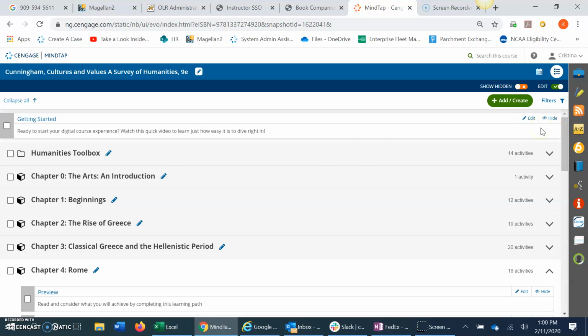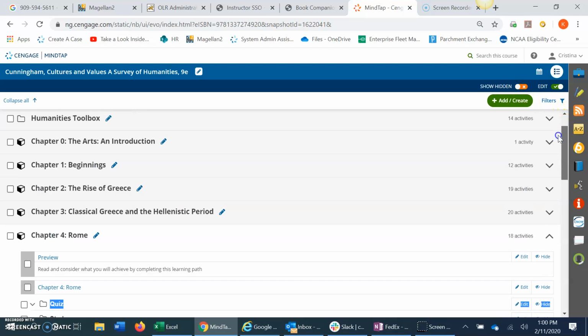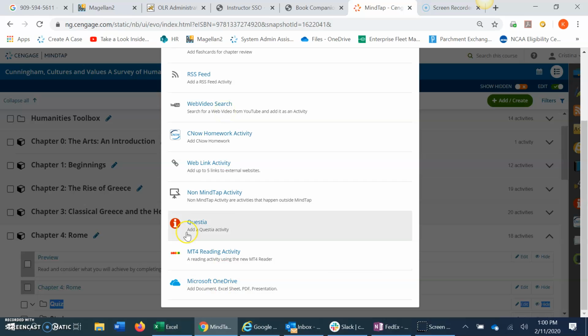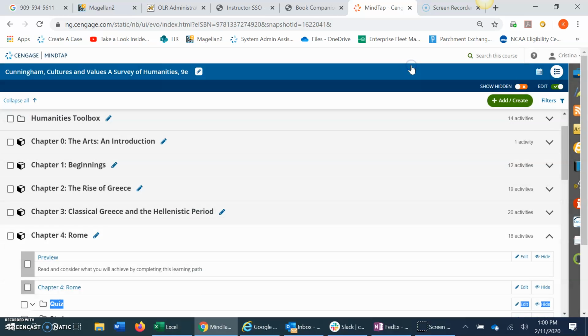The student view is exactly the same as the instructor view, except that you have the ability to edit and hide things. Students, instead of seeing those things, would just see their score and any parameters for each assignment. Like I said, I can also add and create activities, units, or folders. That can be in the form of something that comes out of my own Google Drive or my Microsoft OneDrive, a Questy activity, so a research activity. If there are YouTube videos that I use regularly, I can plug them right into the learning path. So in some ways, it almost acts as a Canvas or something if you don't use a campus Learning Management System, or you just want everything to be housed within this.